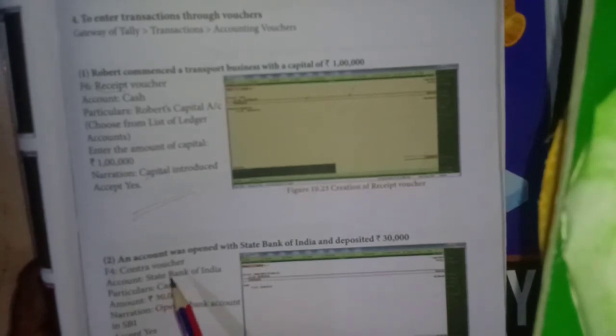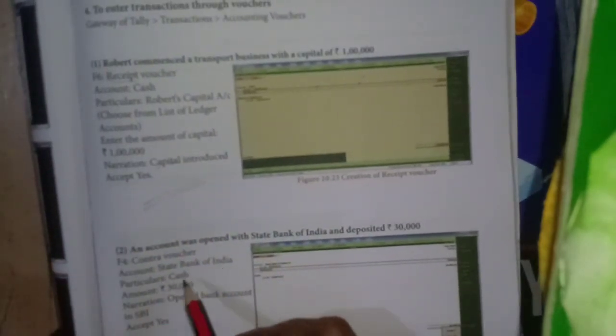I have told you, when we deposit cash and withdraw money, that is a contra voucher. State Bank of India account, particulars cash, we are paying cash.